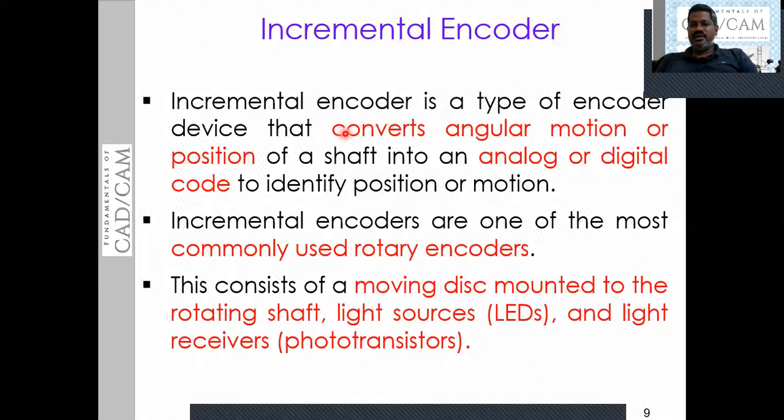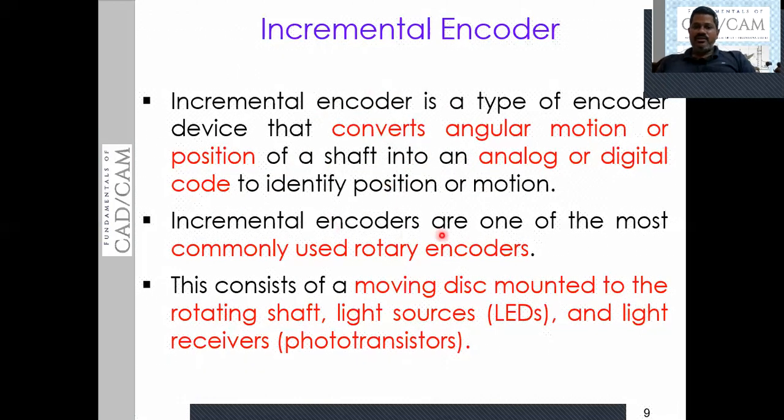That means the incremental encoder senses the position of the rotating shaft or rotating member by converting the angular motion or position into an analog or digital code. So this is exactly the function of the incremental encoder.